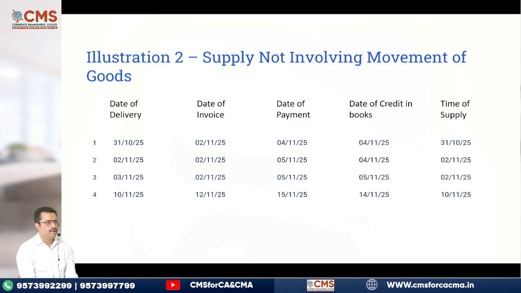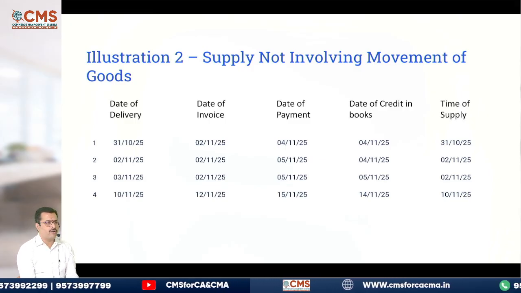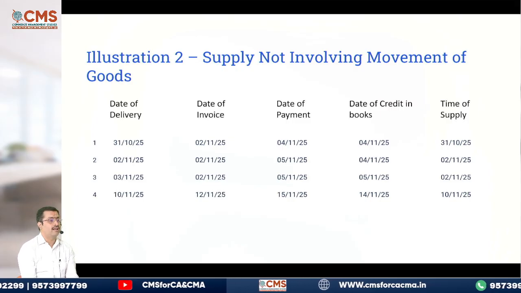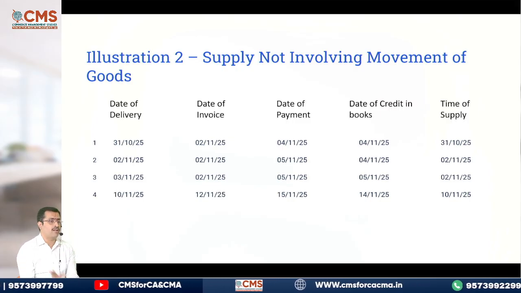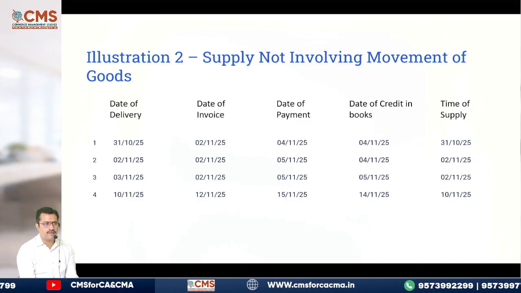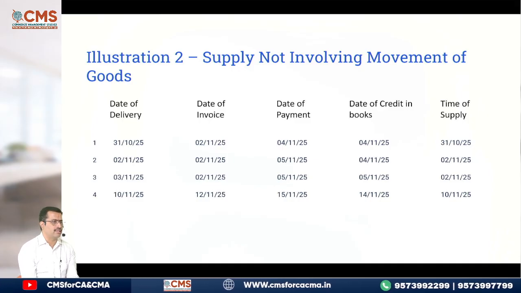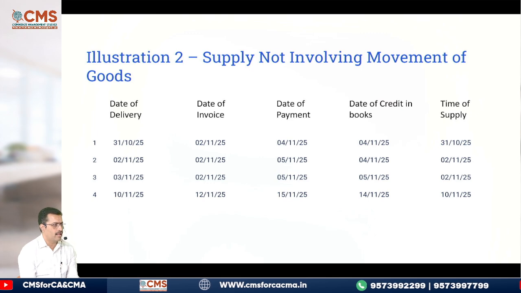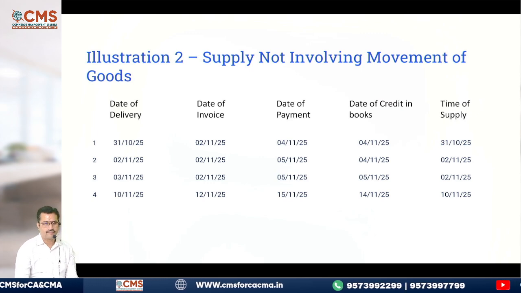Last. 10th November is the date of delivery, but invoice is on 12th. So which is earlier? 10th. That is one date. What is the date of payment? 14th November. What is the earlier date then? 10th. 10th only will be the answer. Clear about this? Yes?